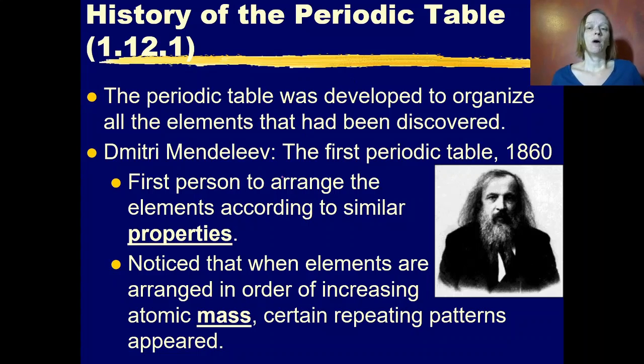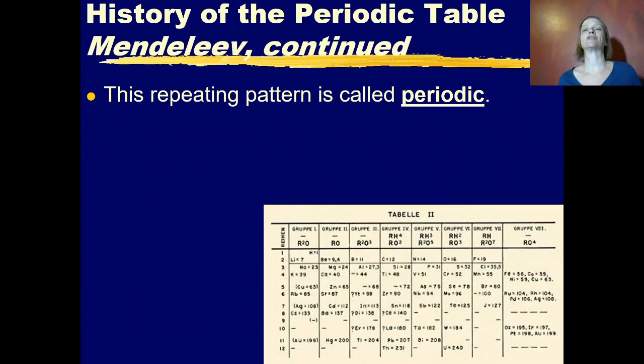He noticed that when he put elements in order of increasing atomic mass, these repeating patterns of properties appeared among the elements. And these repeating patterns, this is called periodicity. Something that's periodic has a repeating pattern. So this repeating pattern is called periodic. This is why in our school schedules, we say first period. First period is always from 8:30 to 9:50 every day of the week. It's a repeating pattern.